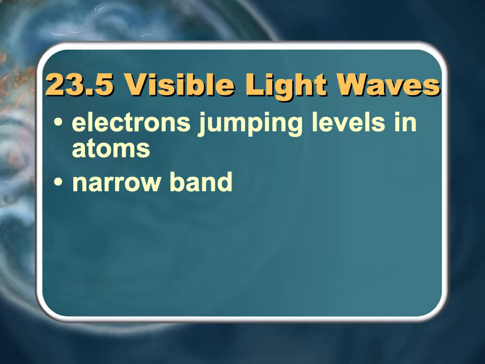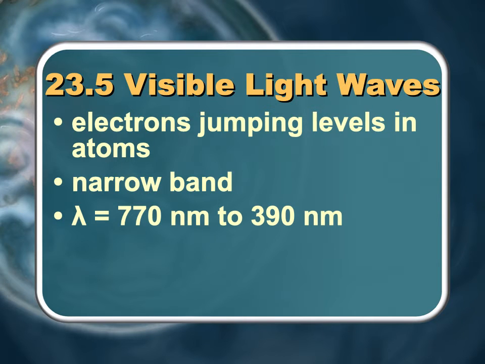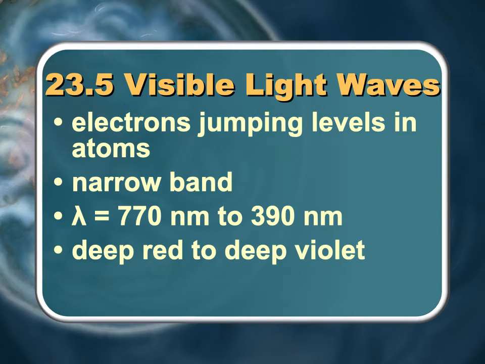This is a very, very narrow band. The wavelengths on this are 770 nanometers to 390 nanometers. So the range here is only like a factor of 2, all in the nanometer range. And if you remember, I said infrared ran from a millimeter to 750 nanometers. So that's well over 1,000 times longer than the shortest. These are only double. So it's a very narrow range. Our eyes are only tuned to a very narrow range, deep red to deep violet.